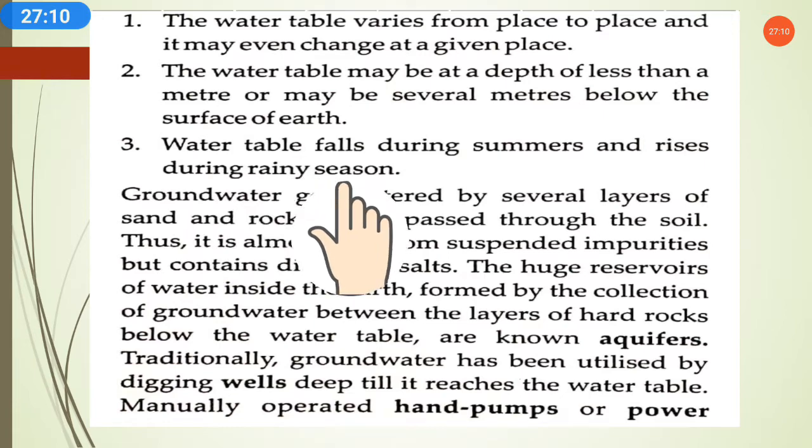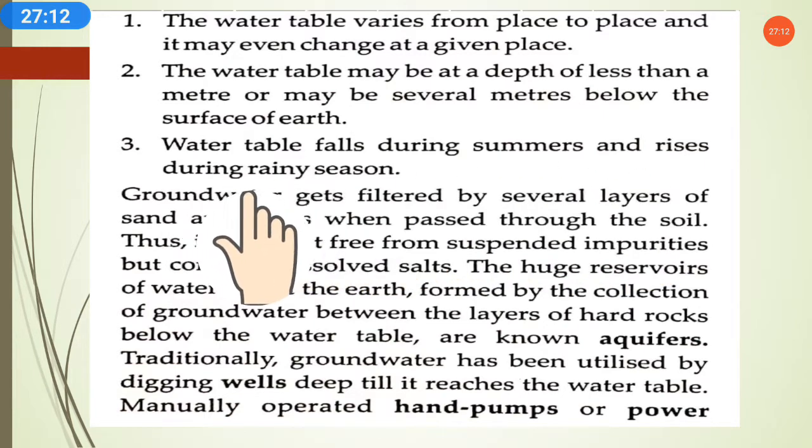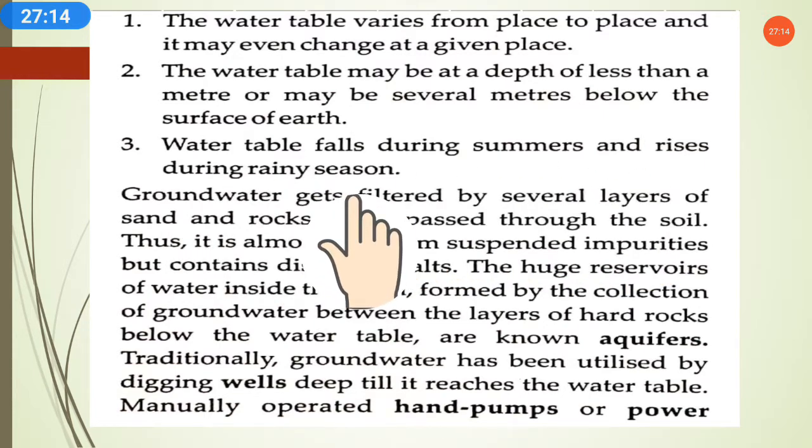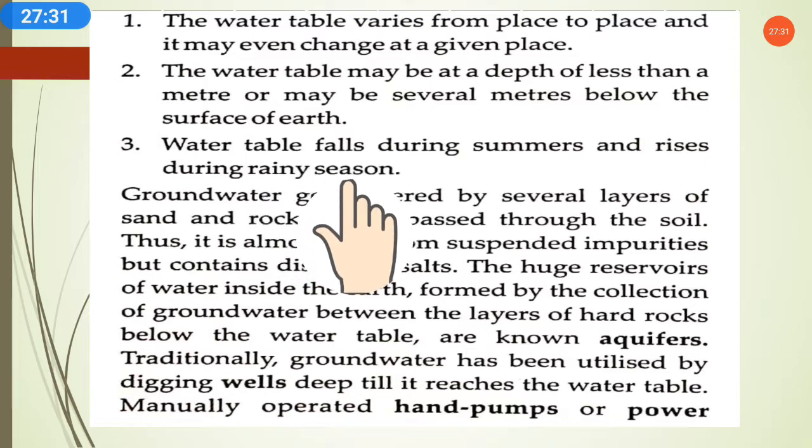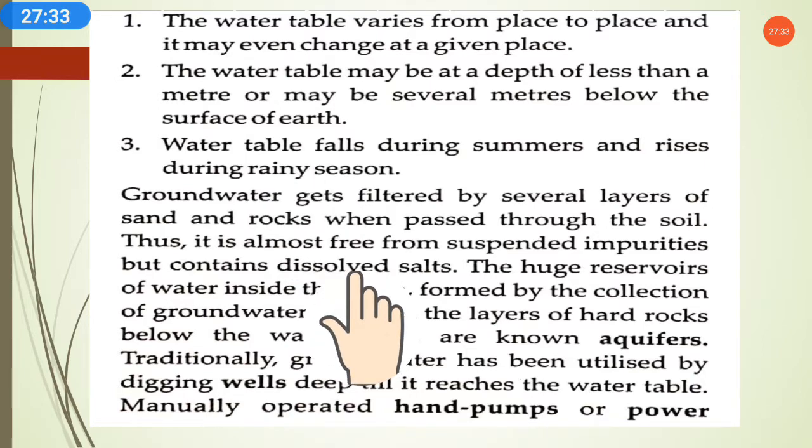Third, the water table falls during summers and rises during the rainy season. Water table falls means it goes more and more down during summers. Why? Because during summers the water requirement increases, and due to that, more and more water is being taken out from the ground. So the water table will go down if we take more and more water from the earth.